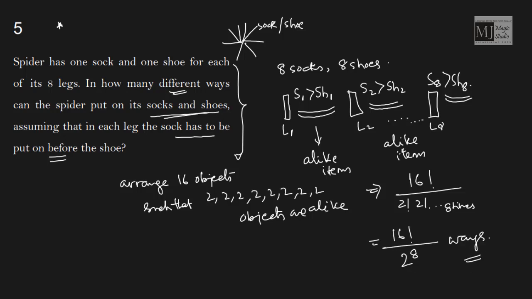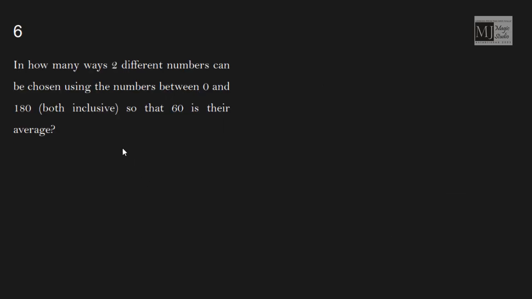Number 6. In how many ways can two different numbers be chosen using the numbers 0 to 180, both inclusive, so that 60 is their average? Let the numbers be a and b. That means (a plus b) by 2 is 60. It gives us a plus b is equal to 120.